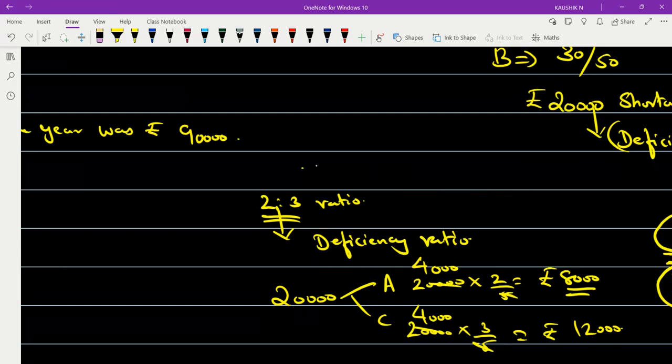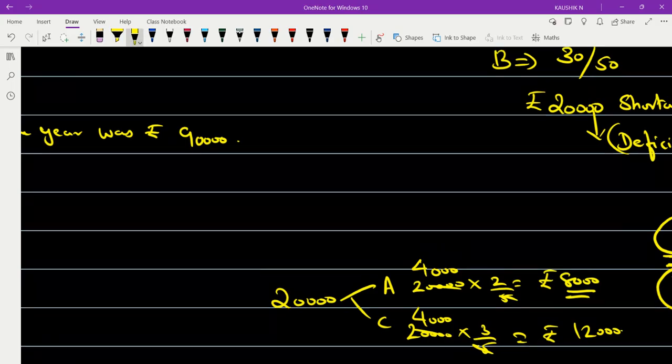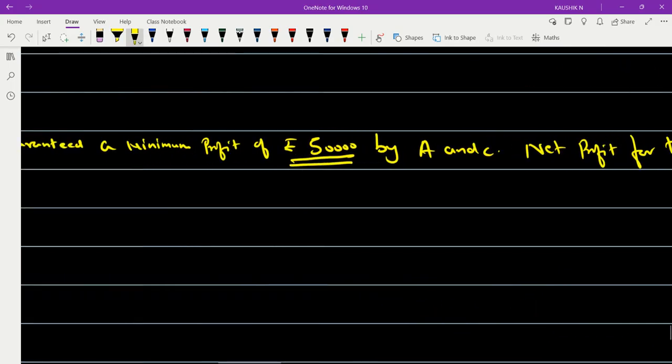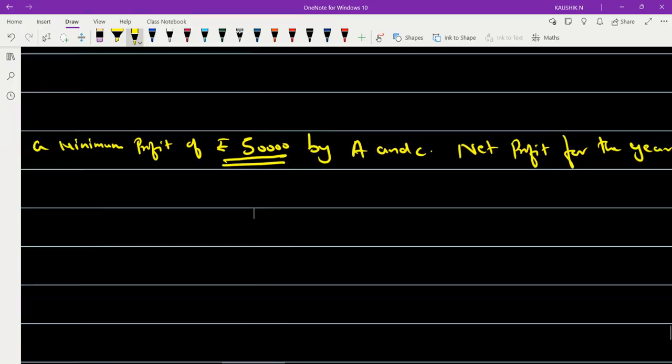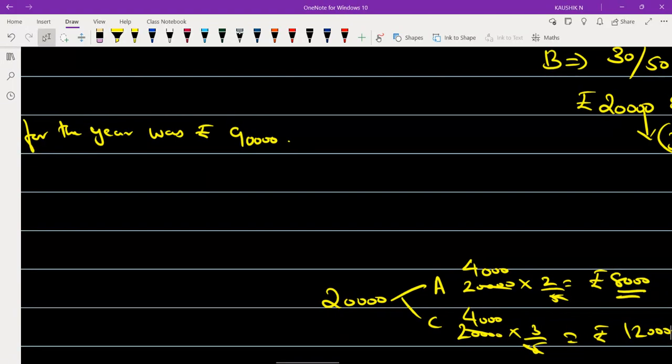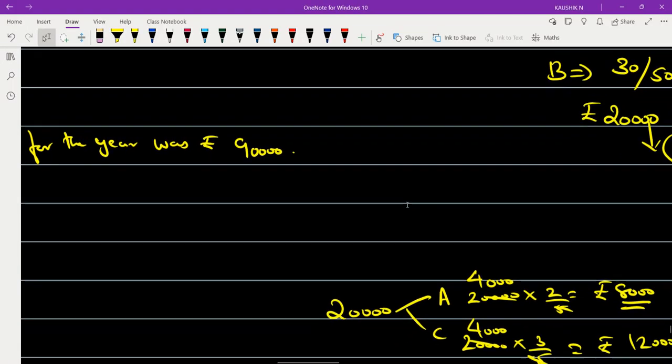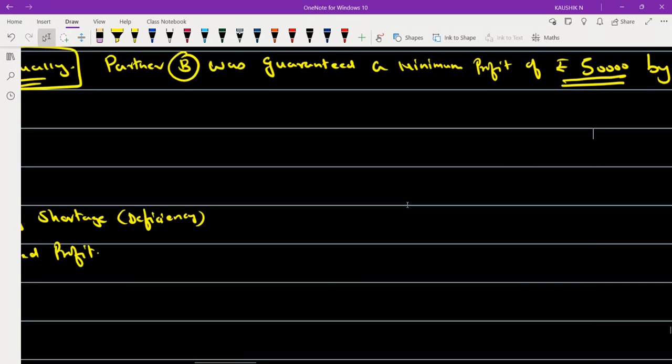There are some situations where you will not be given a deficiency ratio. This will not be available in the question. So now tell me, if this deficiency information is not there in the question, they have only given you how much is a guaranteed profit and who has given the guarantee, on whom it has been given, what is the net profit for the year. If this is information without the deficiency ratio, then how will you calculate deficiency ratio?